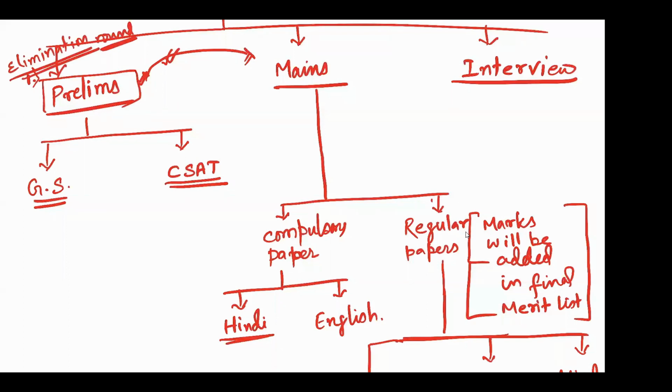Okay, if you don't prepare in the right direction. So in the elimination round, let's talk about this examination first. In prelims, what is going to be asked? Civil services aptitude test. Both papers will be of 200 marks, right? Here also 200 marks.